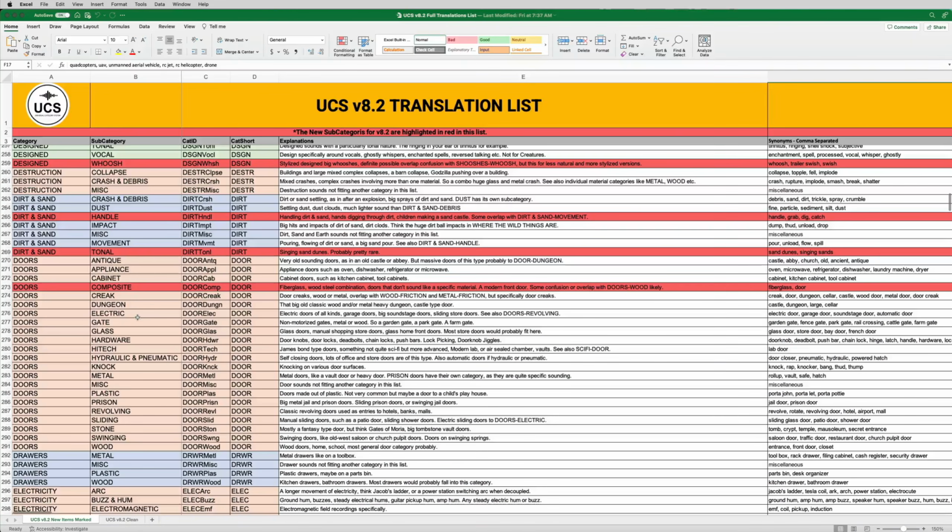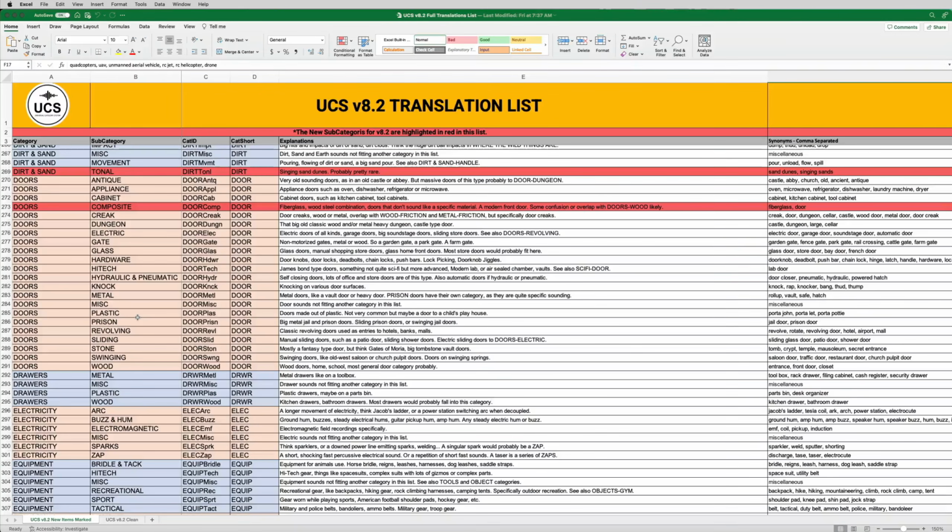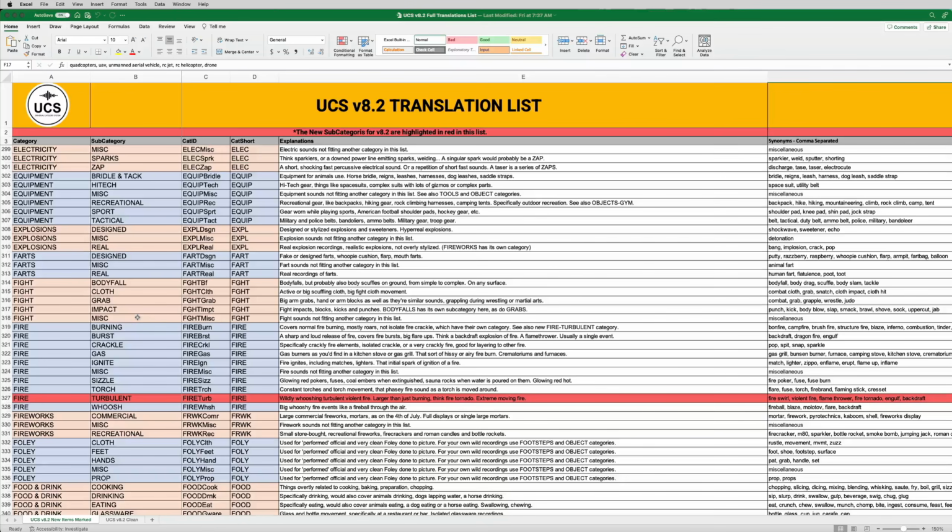Again, you can see dirt and sand now has a tonal for something like singing sand dunes. Also a handle category. Doors doesn't really change much. We're adding one more composite. Somebody brought up, what about a door like a fiberglass door that doesn't really fit any of the other materials? So a composite door could be something like a traditional modern front door, usually made out of fiberglass, something like that. So fire turbulent is a new addition.